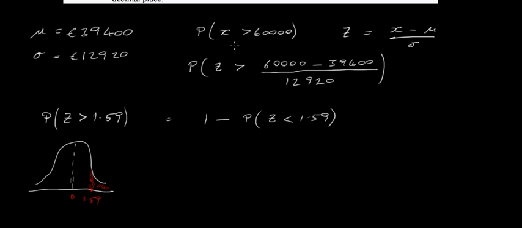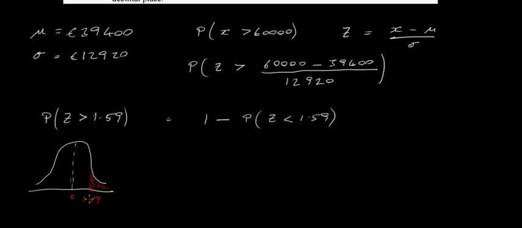So remember what we're looking for. We're looking for people who earn more than 60,000 euros. So we're looking for the probability of someone, our x value here, in other words, earning greater than 60,000 euros. We have to convert that to a z value to look up that probability. So we end up with a z value of 1.59. So what we're looking for is the probability of someone earning money that's greater than 1.59 standard deviations above the mean, and I've drawn it here.